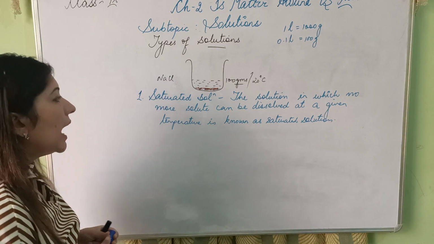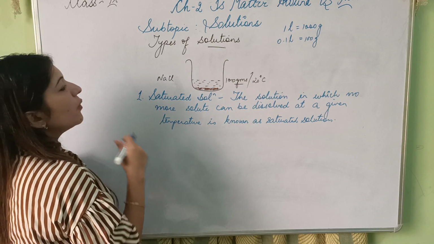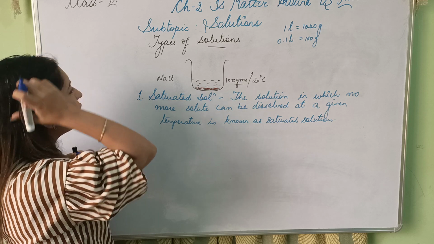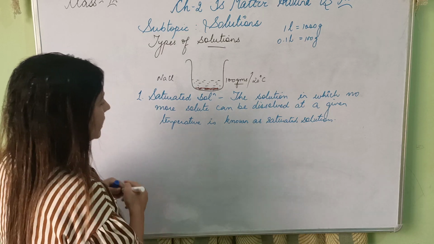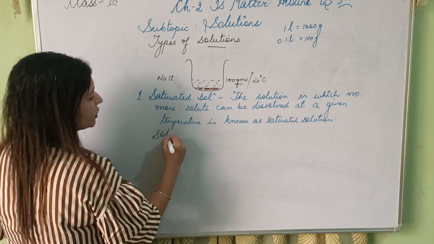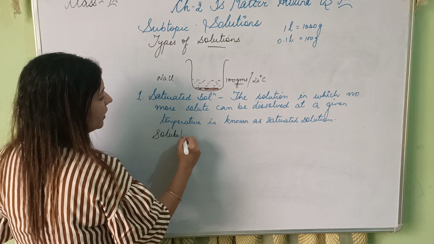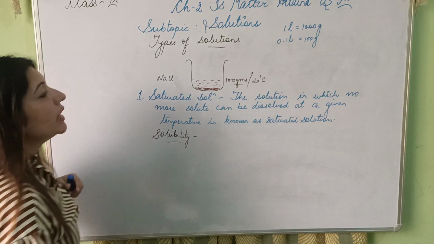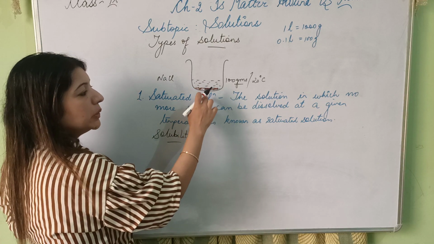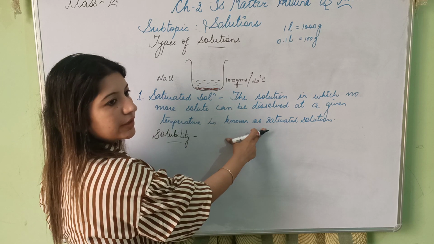Now, from here I want to introduce one more term which is known as solubility. What is solubility? What you call solubility. It is the amount of solute dissolved in the saturated solution.